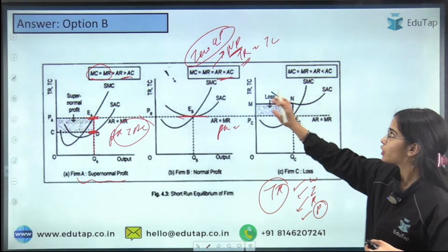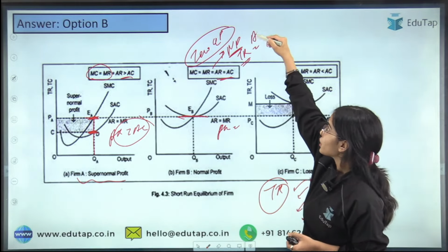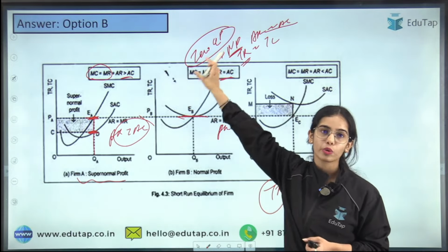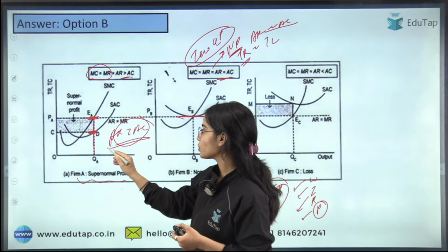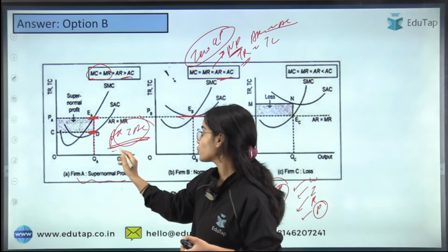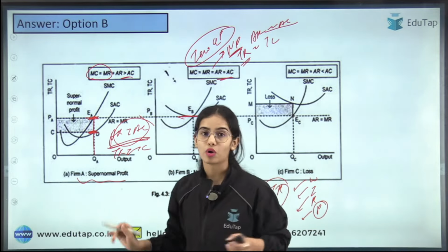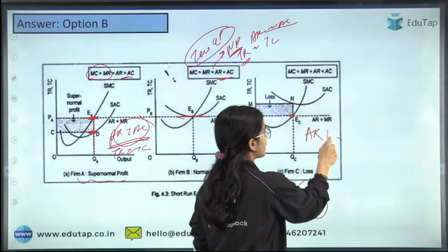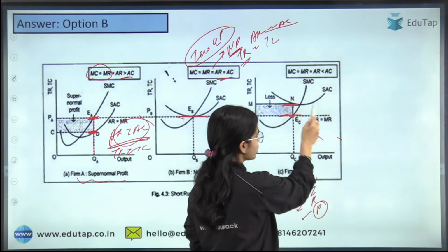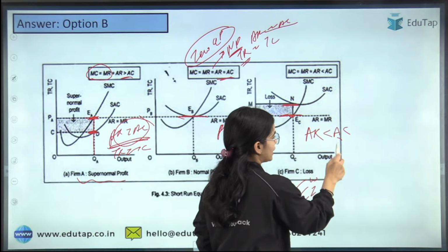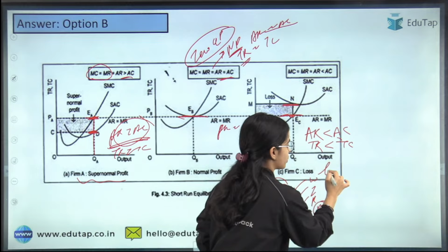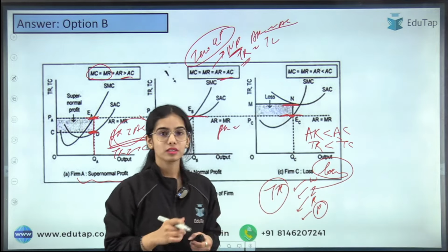So when your total revenue is equal to total cost, your average revenue is equal to average cost, you have the normal profits, that is zero economic profits. Here your average revenue is greater than the average cost, that means your total revenue is greater than the total cost. Here you can see at the equilibrium point, your average revenue is less than the average cost. That means your total cost is greater than the total revenue, so you are making losses. Is it clear?